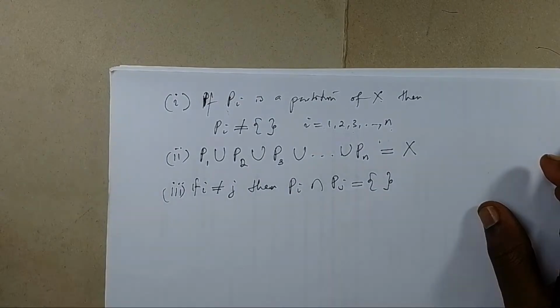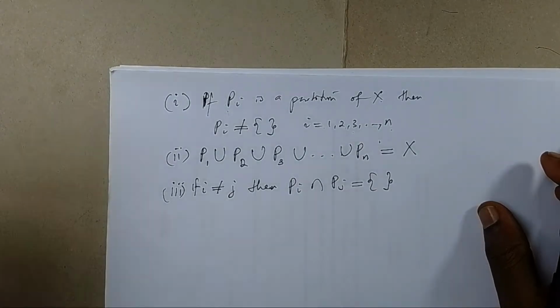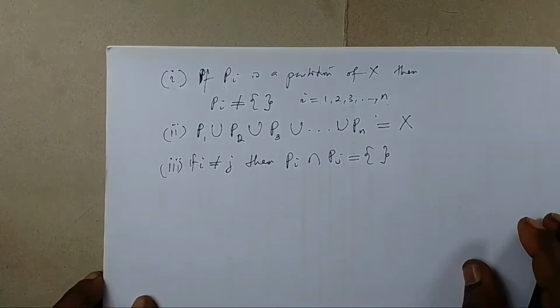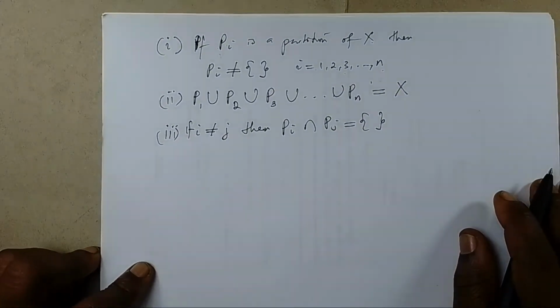Number 2, if we are talking about partitions of a set, the partitions must be subsets of the set itself, which is non-empty, such that no two partitions will contain the same element. Okay, and no partition must be empty, and the union of all the partitions must give the non-empty set whose partitions we have already developed. So those are 3 things you must note about partitions.